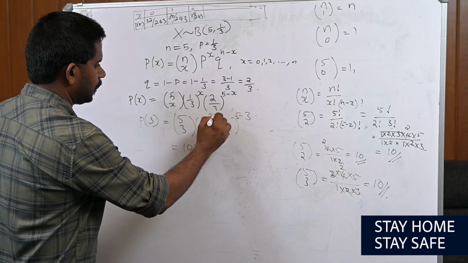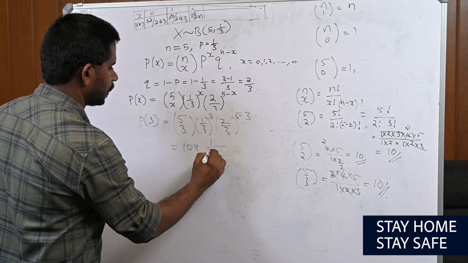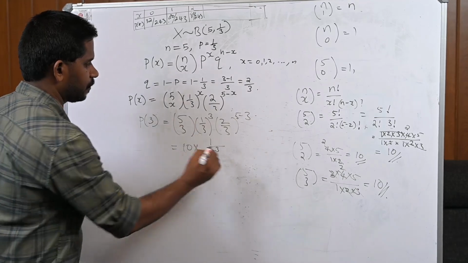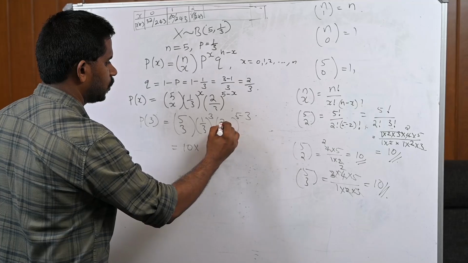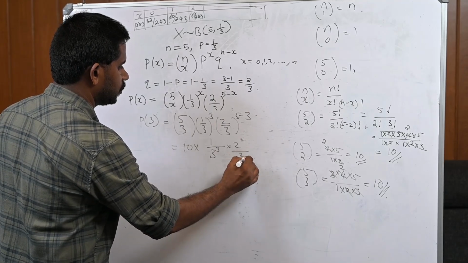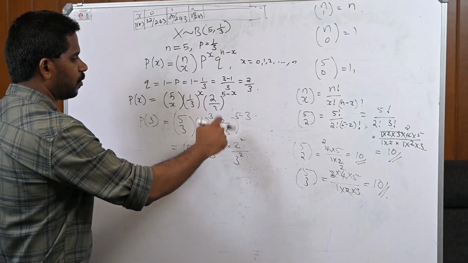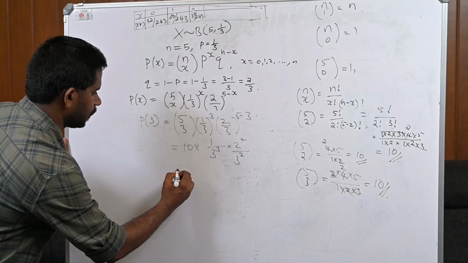Then 1 by 3 whole raised to 3 is 1 raised to 3 is 1, and 3 raised to 3. Now 2 by 3 raised to 5 minus 3, 5 minus 3 is 2, then 2 by 3 whole raised to 2 is 2 raised to 2 divided by 3 raised to 2.